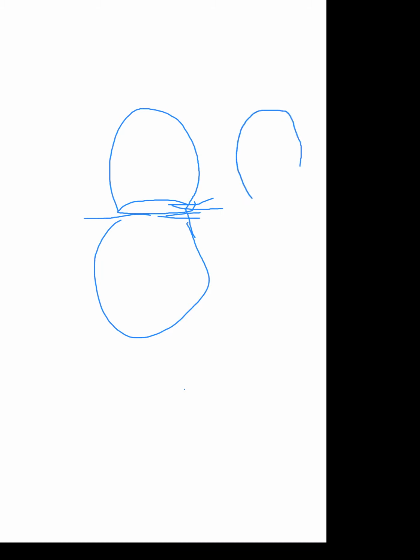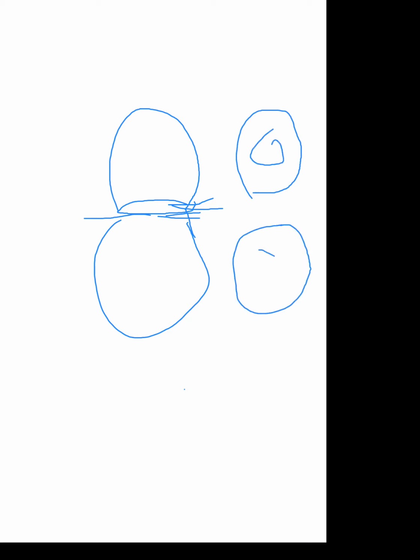Suppose this is the cell plate. And here there is one cell and here there is the other cell. So what is this cell plate? It moves towards the outside, and finally it will give rise to the two new cells.